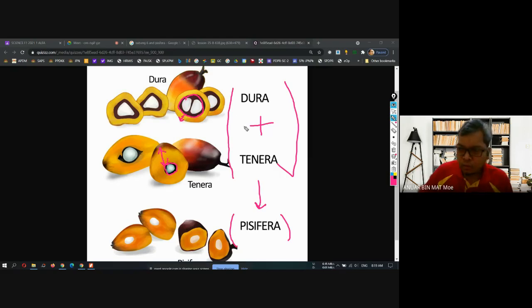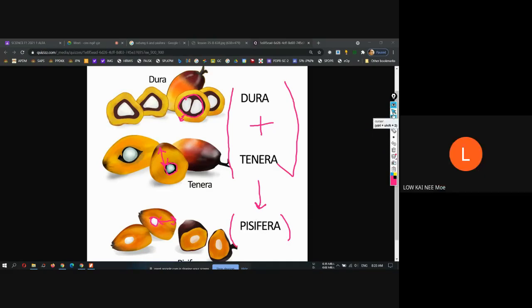So they breed these two species of palm oil to have Piscifera that has a very small kernel and very thick flesh. Okay, they just want to take the advantage, the good characteristic of each species, and then they crossbreed it, or cross-pollinate it, and it will become a new species that has more advantage than the parent one. Okay, you understand this? Is it okay? Yes. Okay, very good.